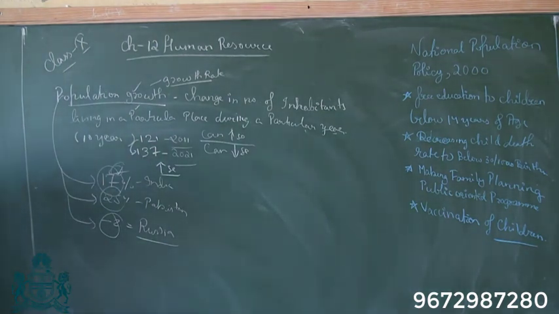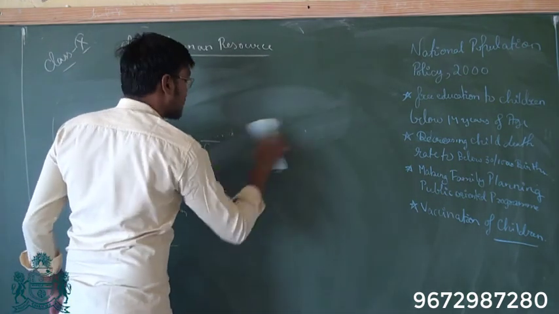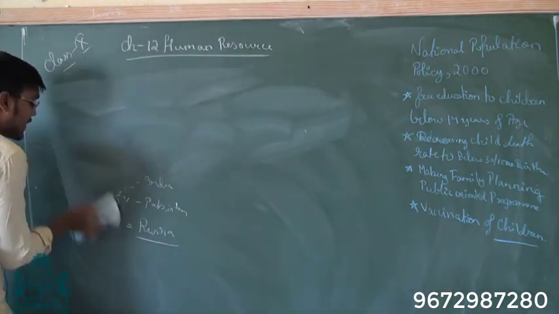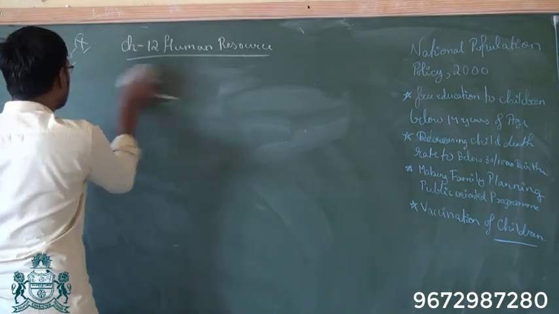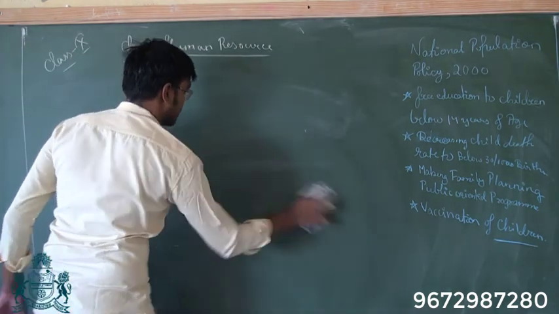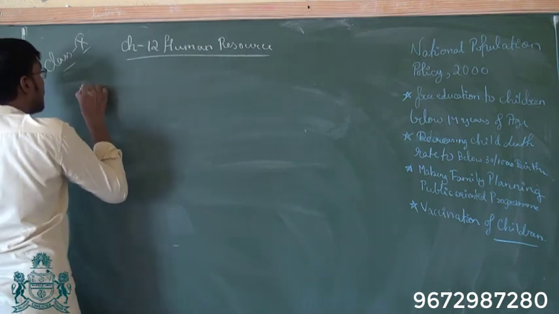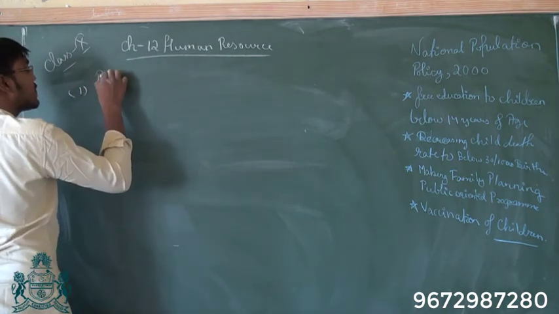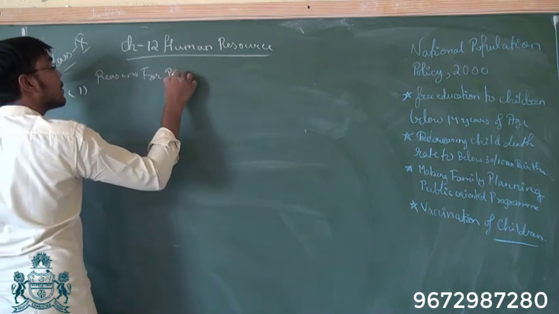Now let us look at the reasons why change takes place, like why the population growth rate increases or decreases. There are a few reasons for population change.